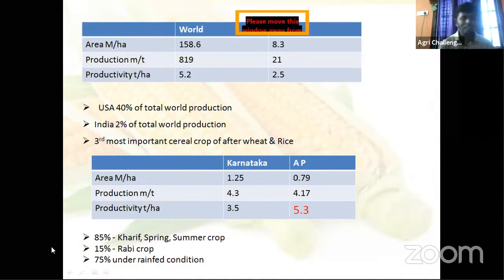Among the maize crop, 80% of the crop is cultivated during Kharif, spring and summer season. Only 15% of the crop comes under Rabi season. And the Rabi maize leading state is Bihar, sir.